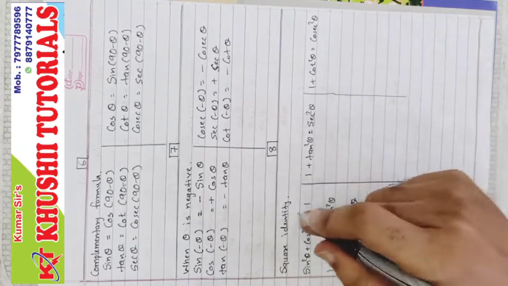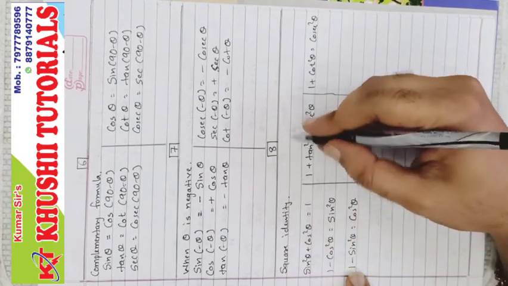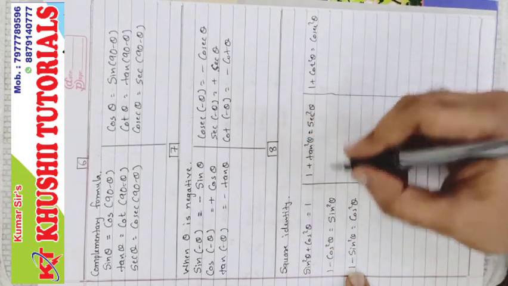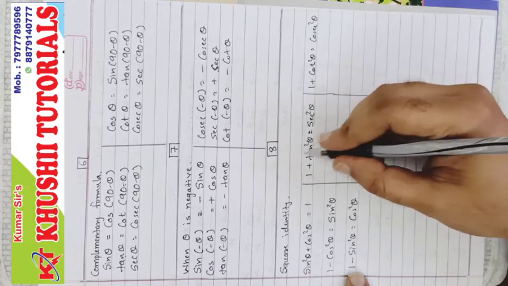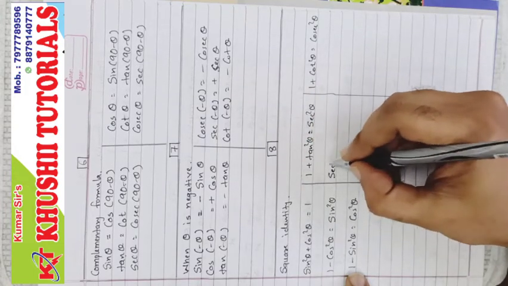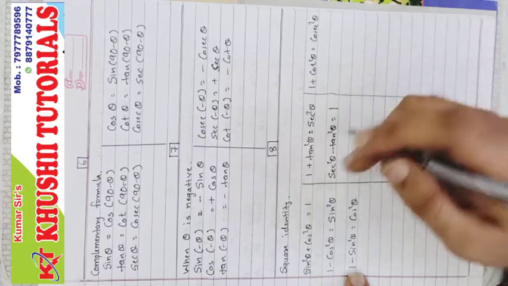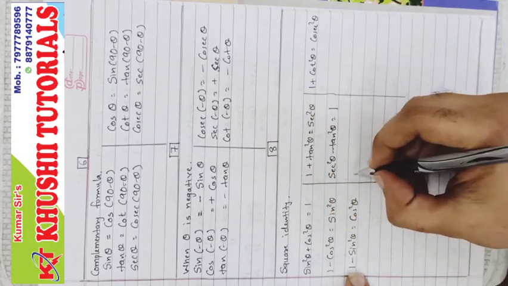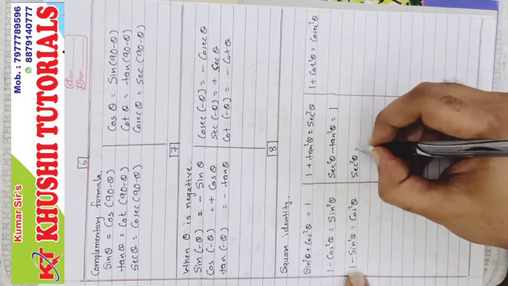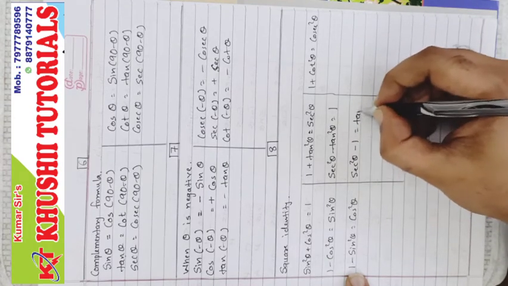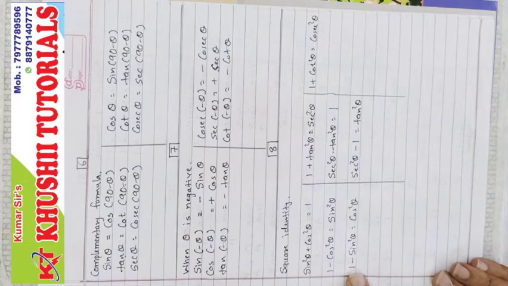Next, in the same way, if tan square theta goes that side, then sec square theta minus tan square theta equals 1, and if 1 goes there, sec square theta minus 1 equals tan square theta.